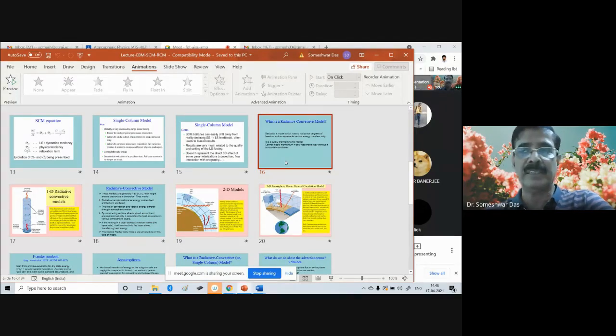In other words, we just try to calculate the time tendencies of the basic parameters like temperature, humidity, or even the precipitation. Precipitation is the most important product, the last product of any model, which now everybody is interested in. What will be the precipitation? What will be the rainfall, say, after 1 hour, 3 hours, 6 hours, 1 day, 2 days, 3 days?